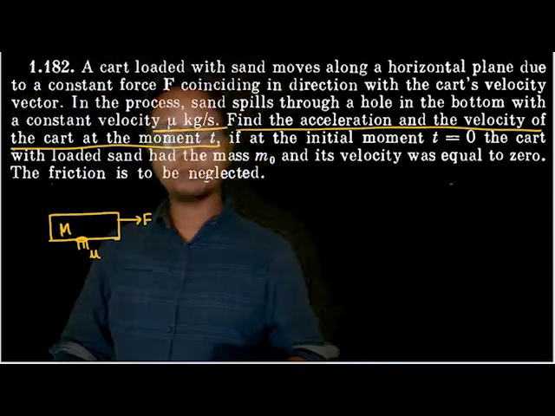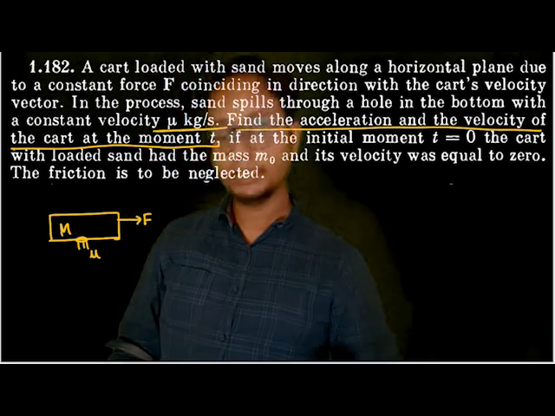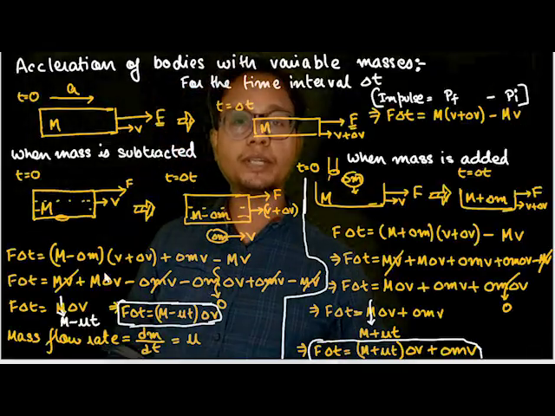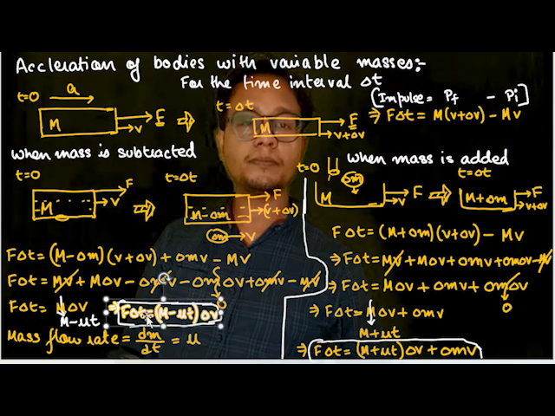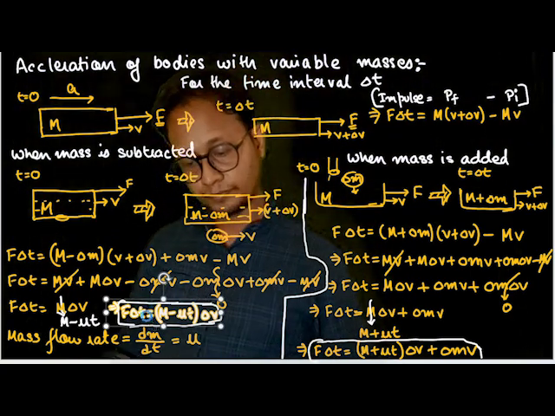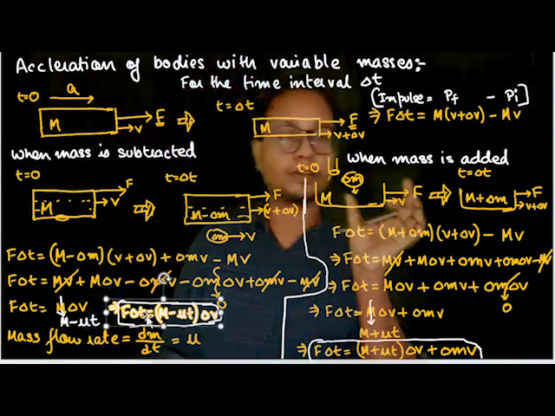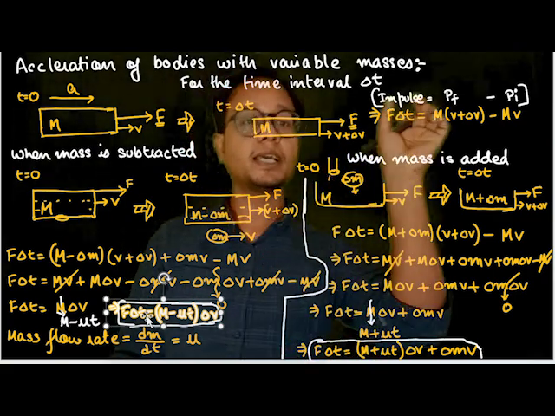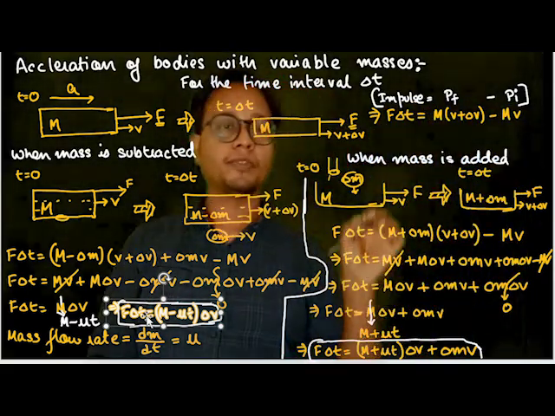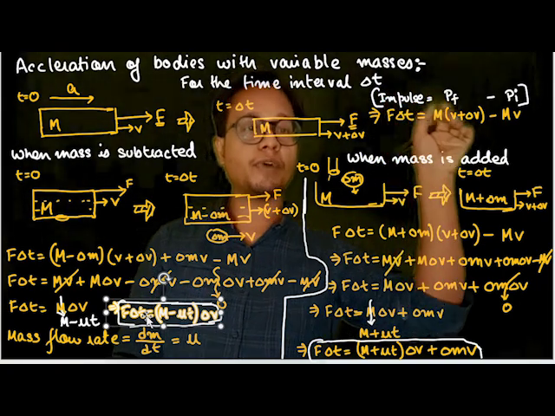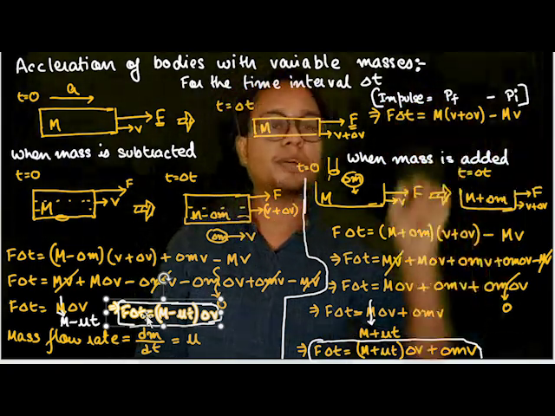So what is the equation that you're going to use? We're going to use this equation. When the sand is being ejected, this is the equation, isn't it? Let's copy this equation. The fundamental crux of this principle is impulse, or force into delta time, is equal to final momentum minus initial momentum. Or impulse applied to the system is equal to final momentum of the system minus initial momentum of the system.